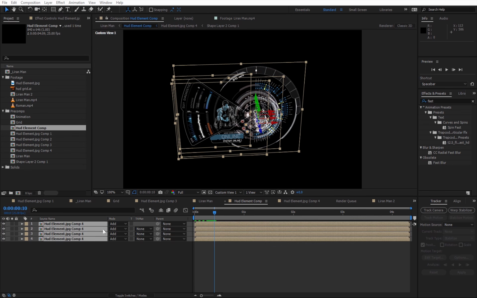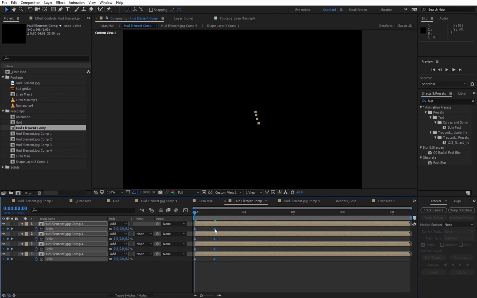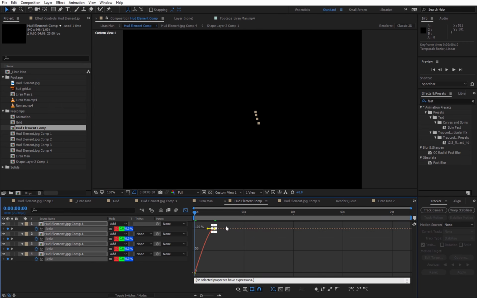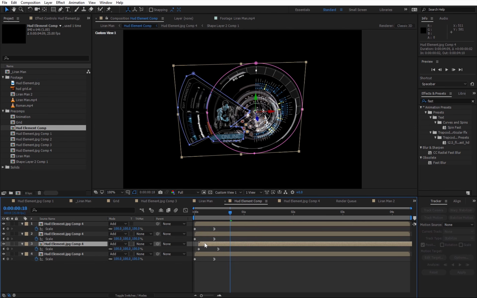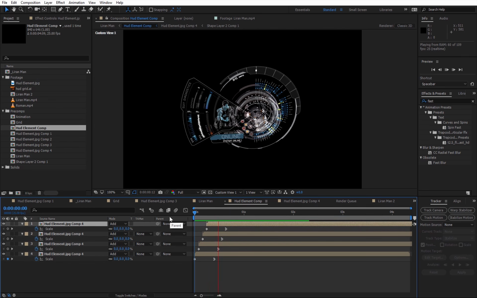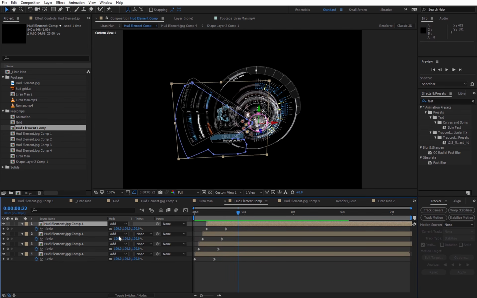So now I need to animate them, so I'm gonna press the S button to reveal the scale property, and after 10 frames I'm gonna put a keyframe on scale with 100%, and in the beginning it's gonna be 0. And now I'm gonna change the keyframe to easy ease in, and maybe go to the graph editor, and I'm gonna change the intensity of the ease, and now I have this animation. All I need to do now is to sequence them just a bit so they will not appear at the same time. Perfect. And after they opened up, I want them to animate just a bit more.